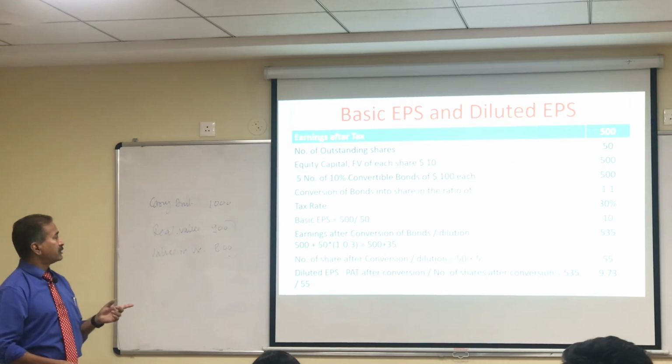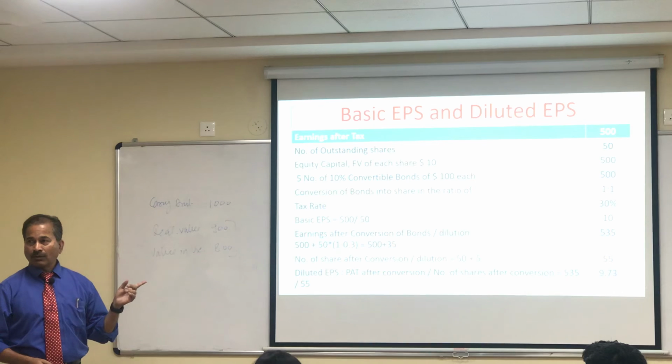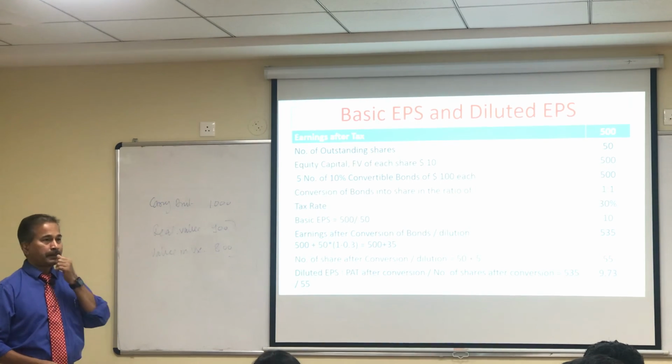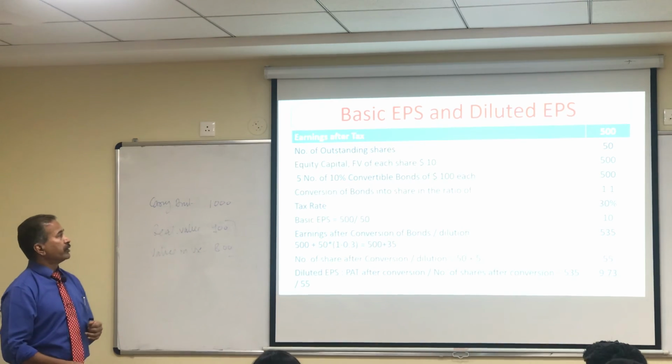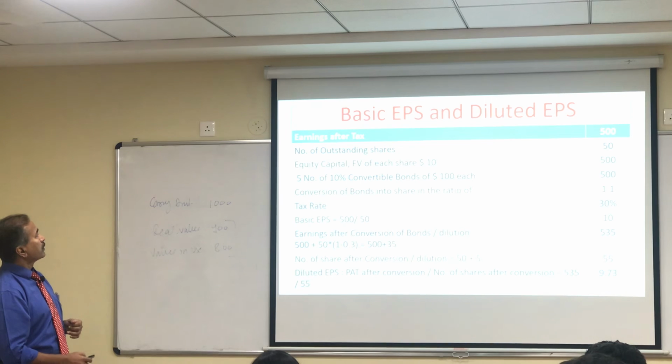So this is 9.73, slightly. Or is it that my calculations are wrong? Please check. 9.727. That's what you're getting? It's the same thing as this. Okay, very good. So this is how you will have number of outstanding shares 50. Earning after tax is 500. Number of shares 50. Capital is 500.